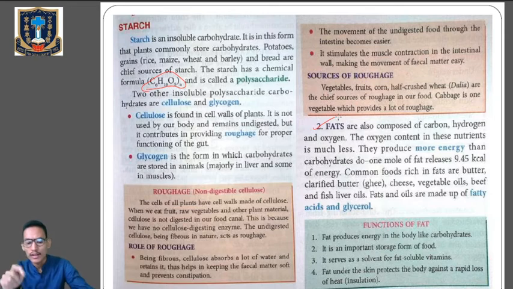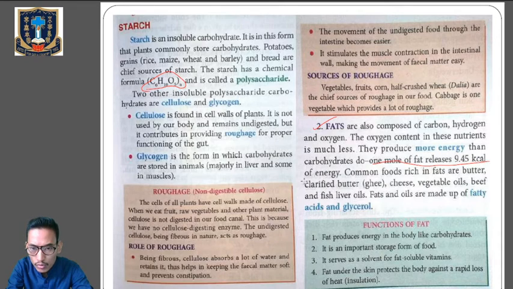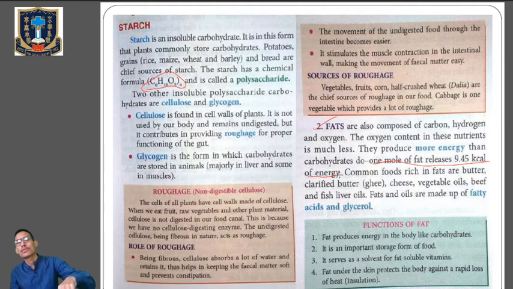So 1 mole of fat releases around 9.45 kilocalories of energy. So kindly remember this one. And the common foods rich in fats are butter, clarified butter, ghee, cheese, vegetable oils, beef, and fish liver oil. These are the chief source of fats in our diet, okay. And fats and oils are made up of fatty acids and glycerols.